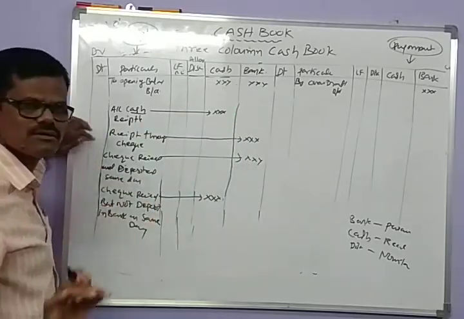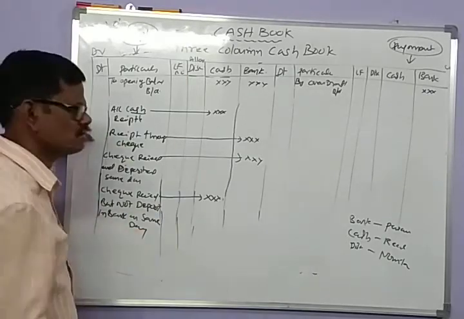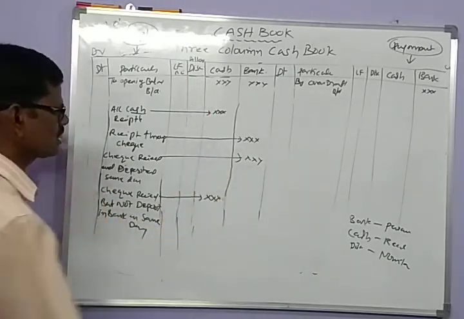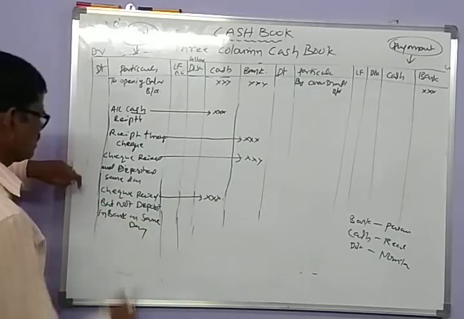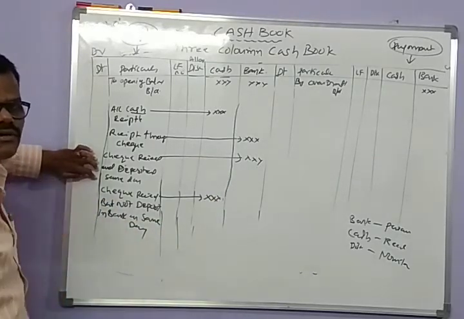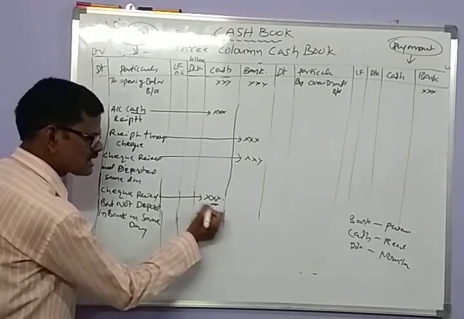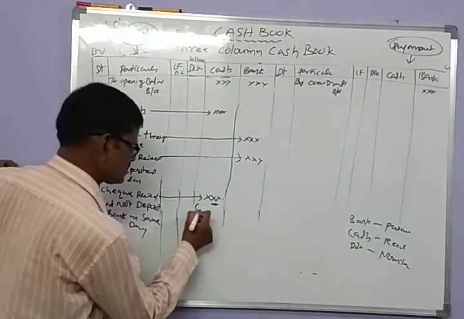The check received from a customer and immediately on the same day sent for collection to the bank, you enter directly in the bank column. And a check received from a customer but not sent for collection on the same day is entered in the cash column, by assuming it is cash, though it is actually a check.